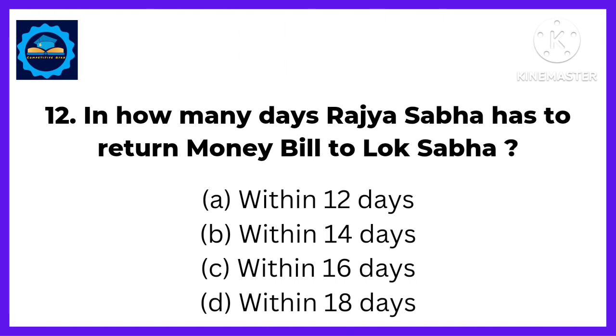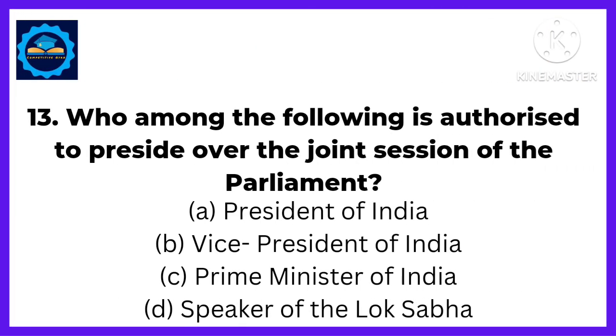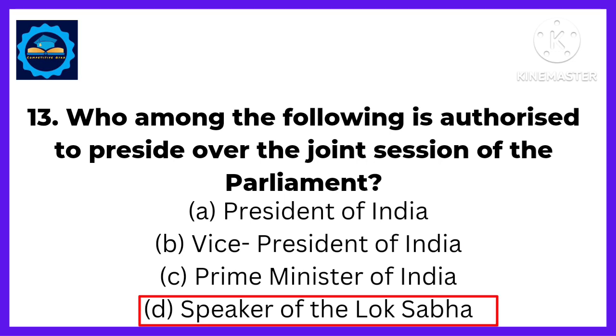Next, in how many days Rajya Sabha has to return money bill to Lok Sabha? Answer. Within 14 days. Next, who among the following is authorized to preside over the joint session of the Parliament? Answer. The Speaker of Lok Sabha.